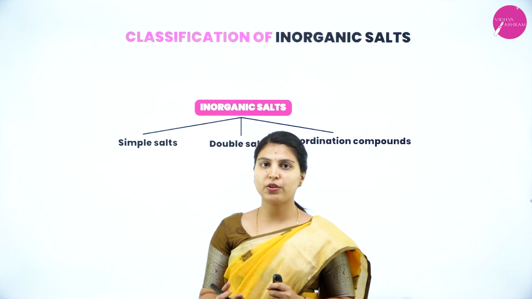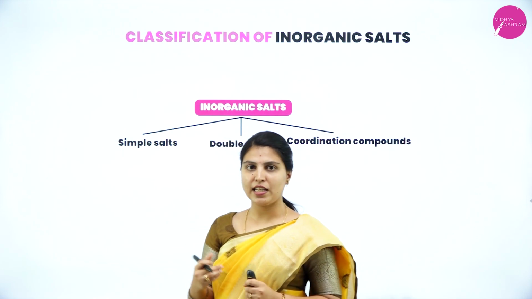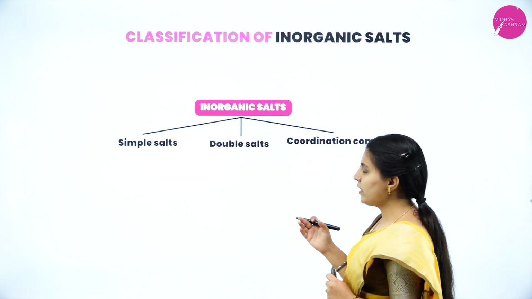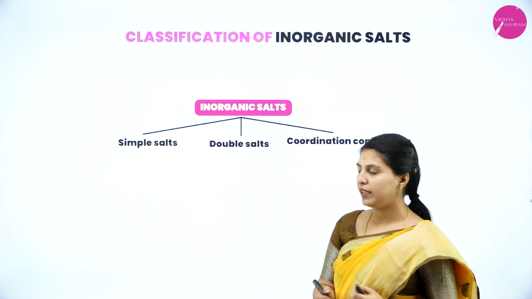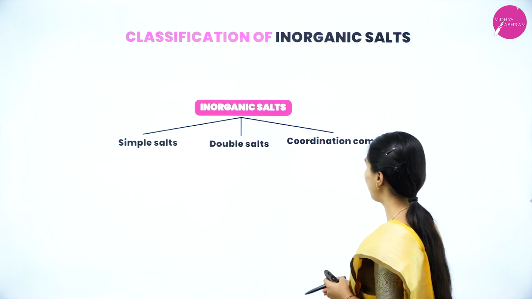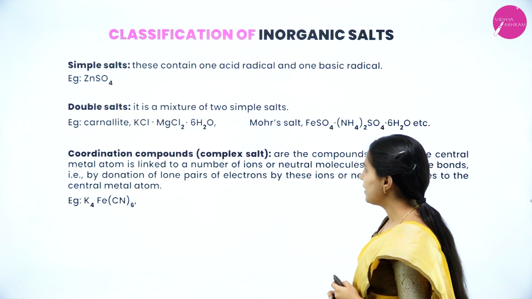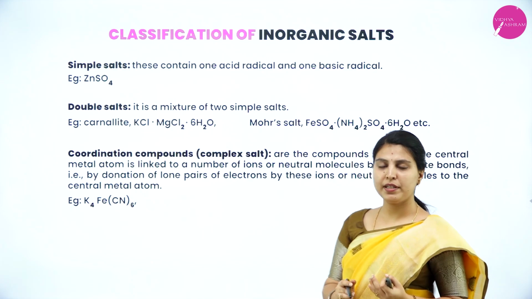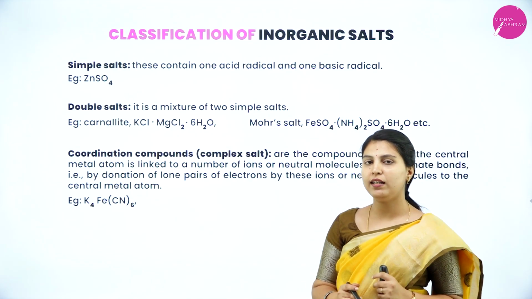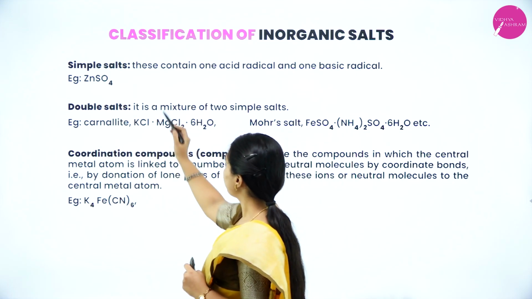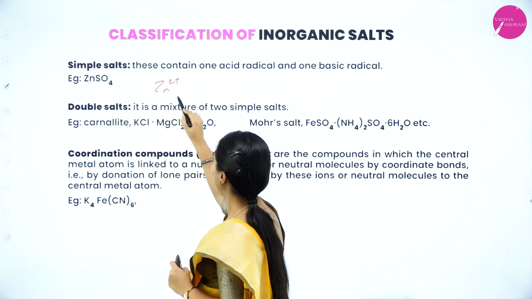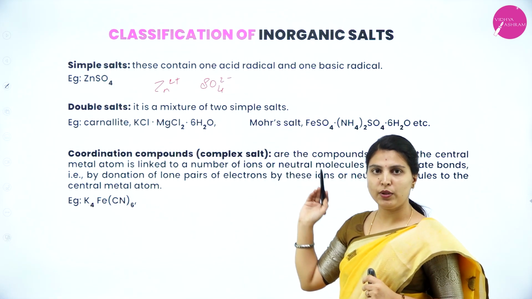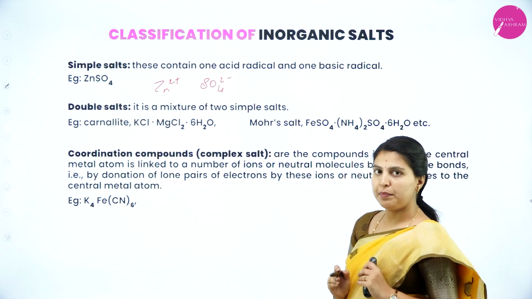Before going to the coordination compounds, we will discuss the classification of inorganic salts. Inorganic salts are classified into three types: simple salts, double salts and coordination compounds. What are simple salts? These contain one acid radical and one basic radical. Simple salt means it will contain one acid radical and one basic radical. Here Zn 2+ and SO4 2-. One acid radical and one basic radical are present, so it is a simple salt.